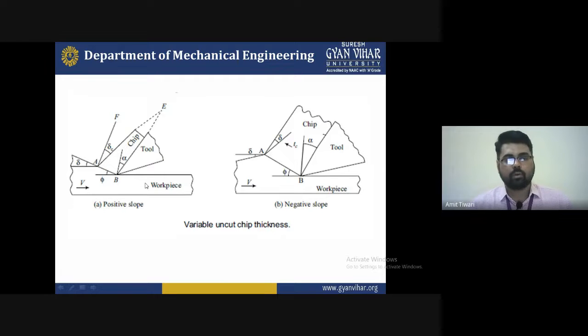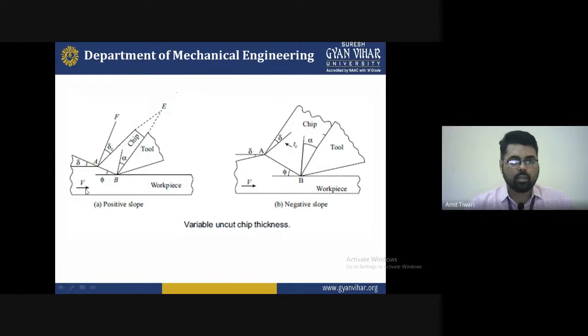In the positive slope, you can see here this is a workpiece at the bottom. This is a tool that is striking on the surface of the workpiece to remove the material and form the chip. You can see the formation of chip here, and the chip thickness you can find out. V is the cutting velocity.